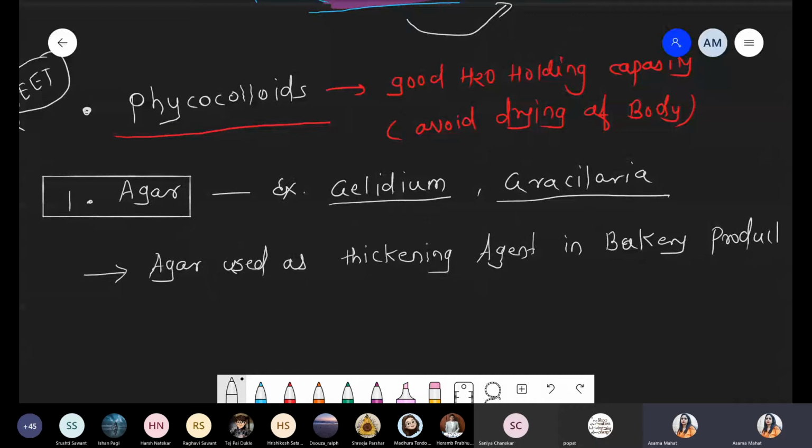Now the next condition, the second application with respect to agar powder. This agar powder is used in PTC. What is the meaning of PTC? PTC, plant tissue culture.